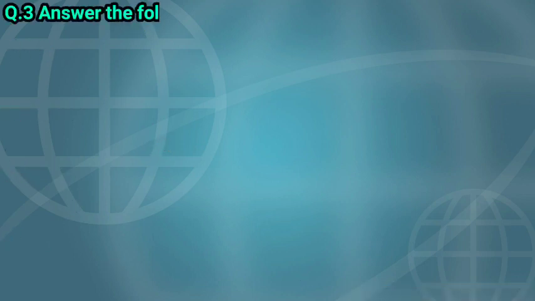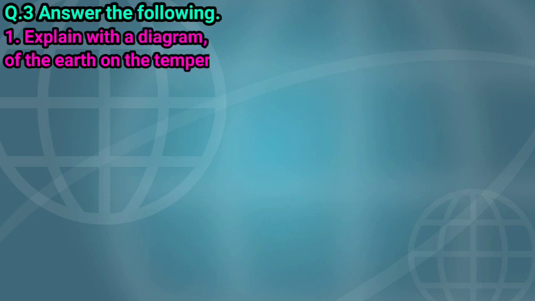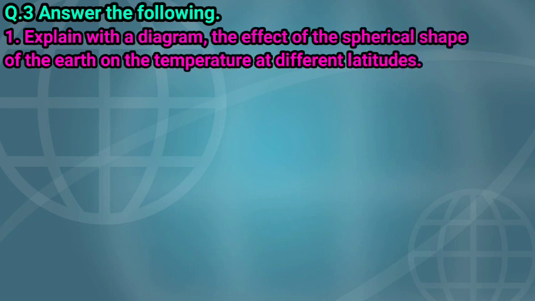Next question, question number 3: Answer the following. Question number 1: Explain with a diagram the effect of the spherical shape of the earth on the temperature at the different latitudes.